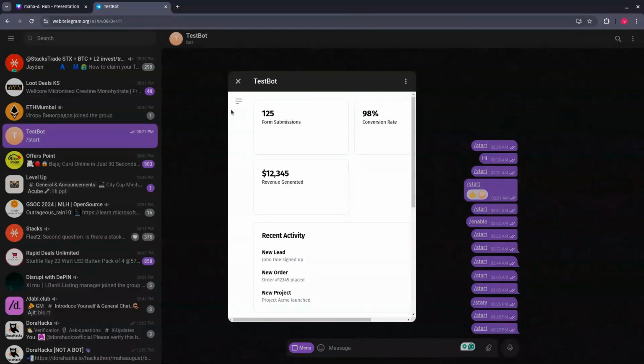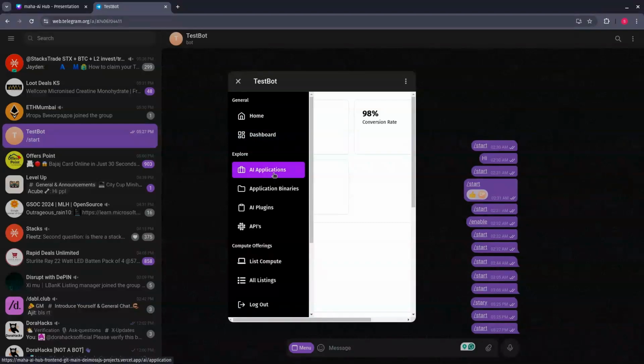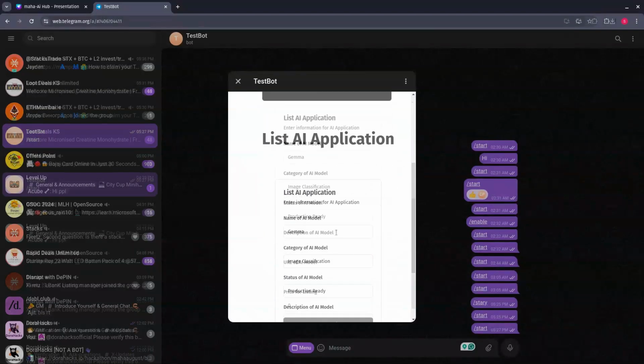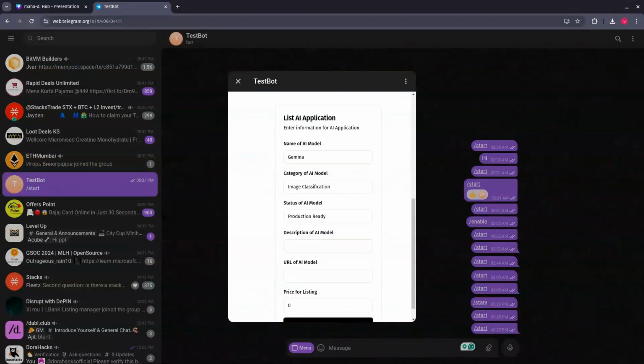Moving on further, suppose the user wants to list his AI applications. So let's list the AI application. Before listing our application, I'll give a brief introduction of how and what we exactly do. Basically, the registrars can register based on the decentralized or the public key, and we add them as bank details on our platform. Once the AI model inference is ready and deployed, they can provide an inference endpoint. Our platform will auto-generate web apps, plugins, and APIs that can interact with the inference endpoints.